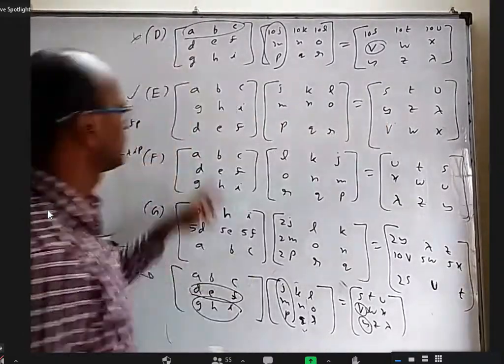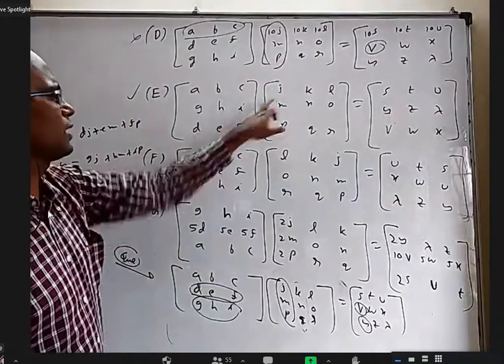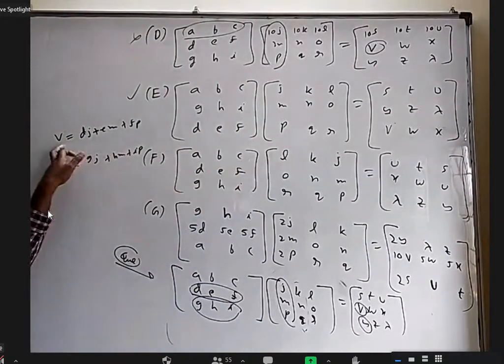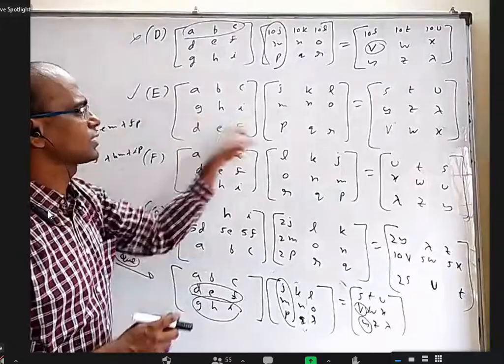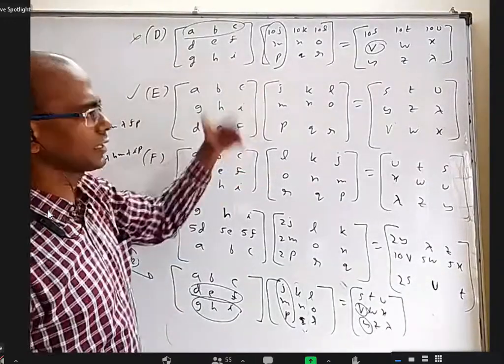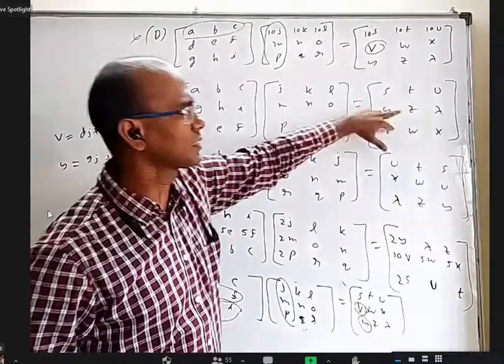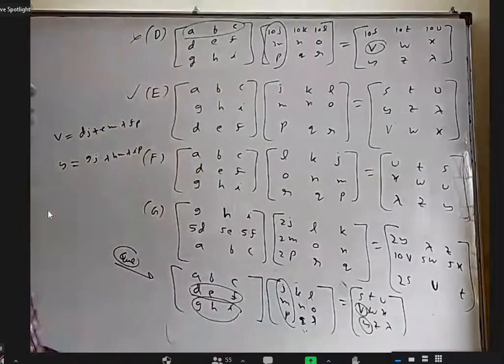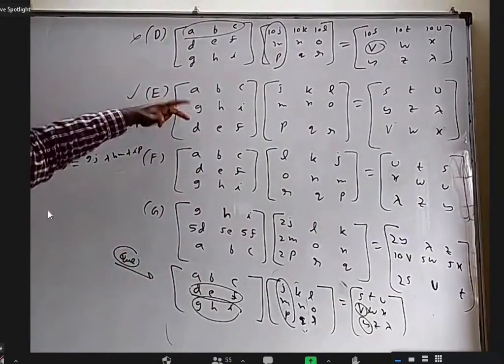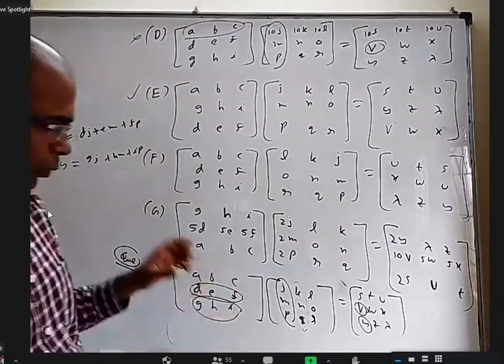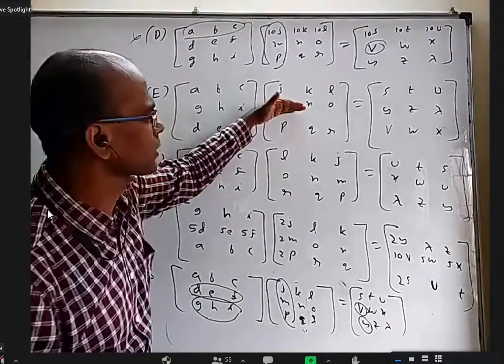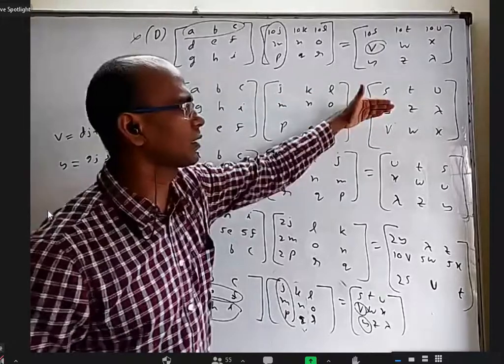Now you can see this into this, GJ plus HM plus IP is actually Y. That's why I got Y. And this into this, DJ plus EM plus FP, is actually V. So this product came here and this product came up. That's how these two got interchanged. Similarly, these two, similarly, these two. You don't have to write the details actually. If you understand that when I interchange two rows, the products are the same, but what should come here is coming here, and what should come here is coming here. That's why they got interchanged.